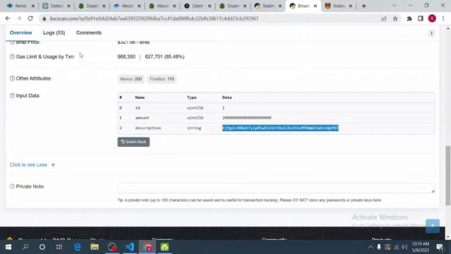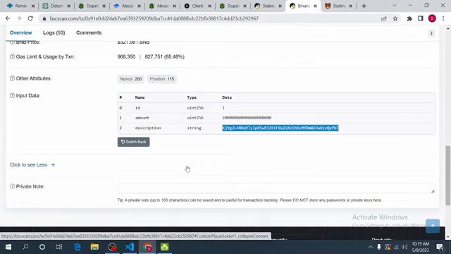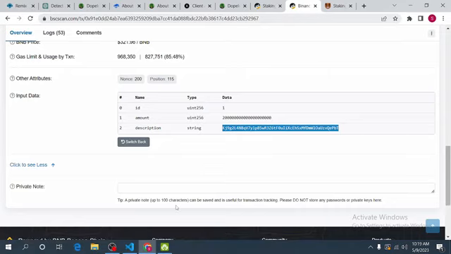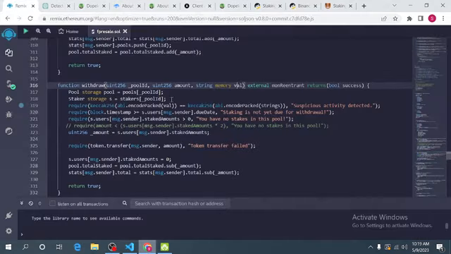and then he called the withdraw function from his own React app, and he passed in the pool ID, which was 1, and then he passed in the entire contract balance as his amount, and then he passed in the password that he just copied from here. And once he did that, he was able to withdraw. How?